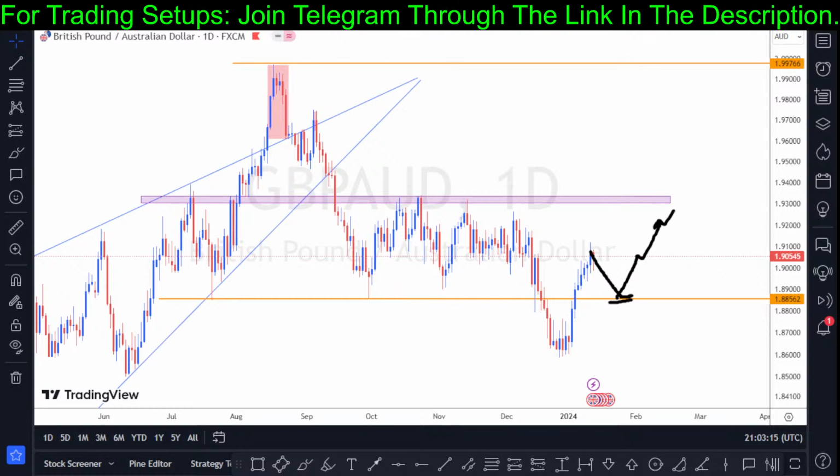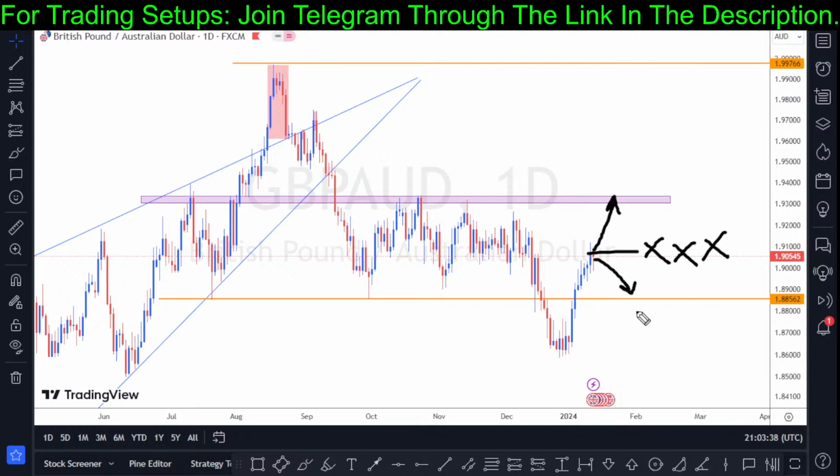So this is what I'm going to be looking out for this week: either a break of this structural formation for a pullback down, or a break of this structural formation for a pullback to the upside. These are the two possibilities I will be looking out for in this market. So instead of me taking a trade right here, it's a no-trade area.